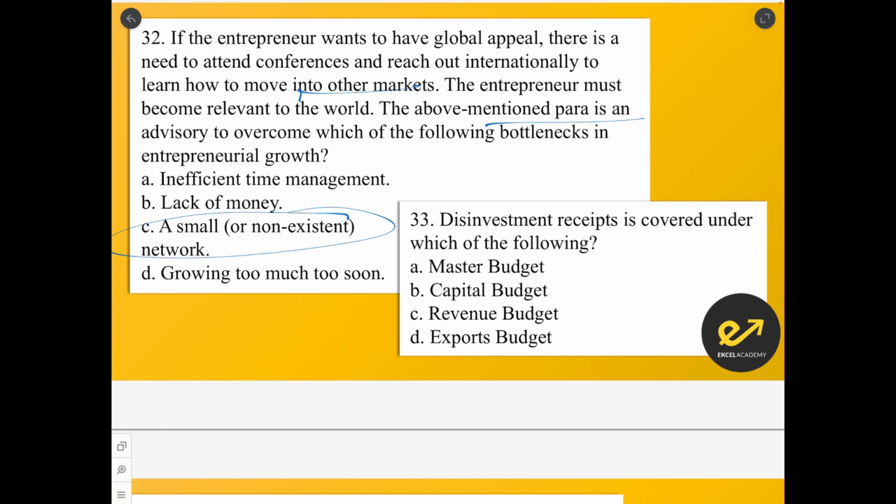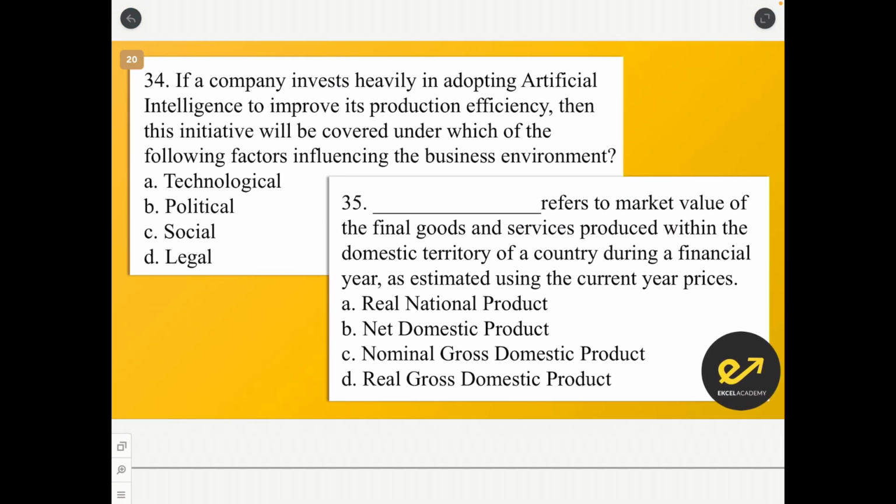Disinvestment receipts is covered under which of the following? This becomes a part of capital budget. If a company invests heavily in adopting artificial intelligence to improve its production efficiency, then this initiative will be covered under which of the following factors influencing the business environment. We are talking about artificial intelligence. It is an output of technology. So, the answer would be 34A.